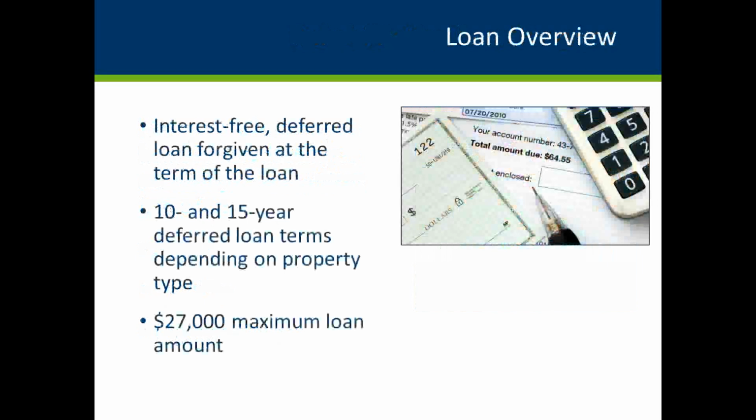Financing is provided in the form of a 0% interest loan, which is forgiven after 15 years on homes taxed as real property and after 10 years for mobile homes in mobile home parks. If the homeowner ceases to occupy the property during the term of the loan, then the loan is due and payable in full. The maximum loan amount is $27,000 with a minimum of $1,000.